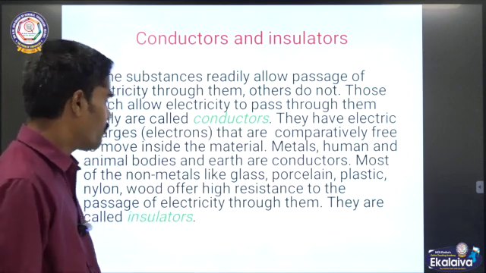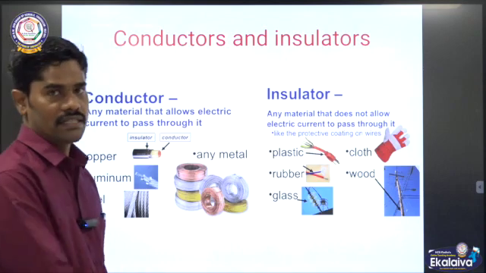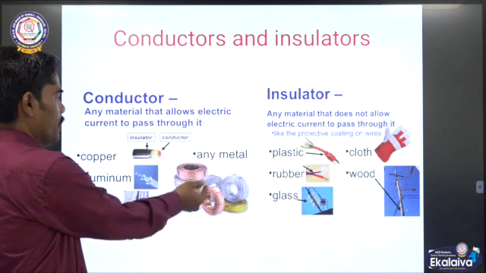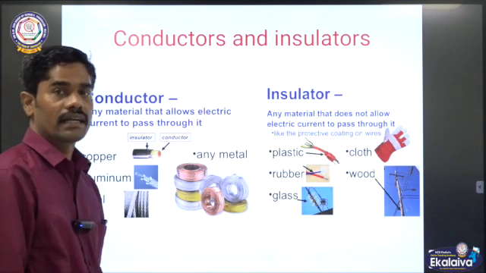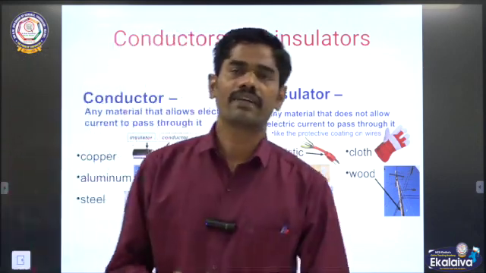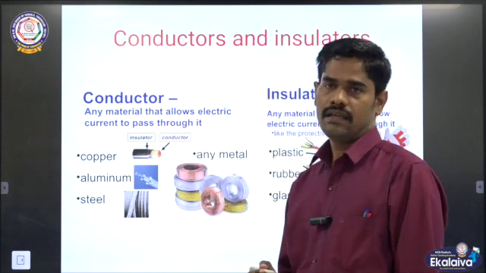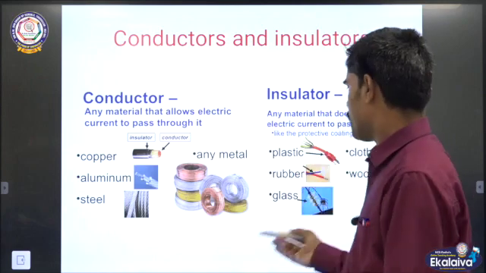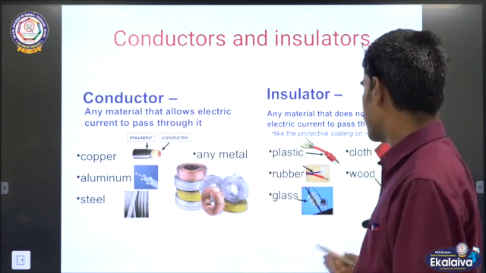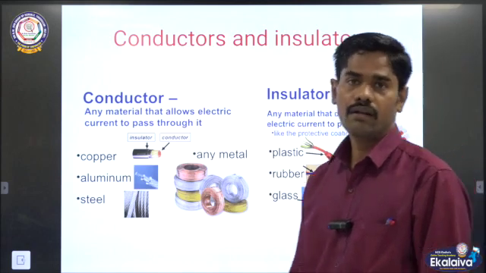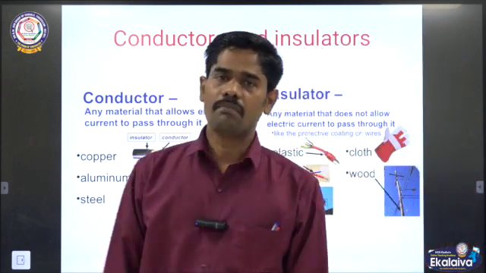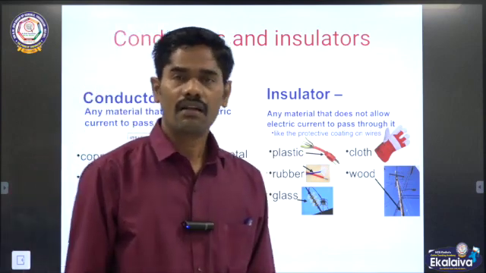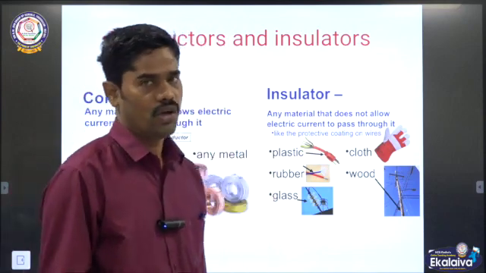Let me show the examples for conductor and insulator. Copper, aluminum, and any metal we can take as a conductor. Also, the resistivity of a conductor is less, while the resistivity of an insulator is greater. Examples for insulator are plastic, rubber, glass, cloth, wood, oil, mica, ebonite. Insulator means non-conducting material, or we can also call it dielectric material.